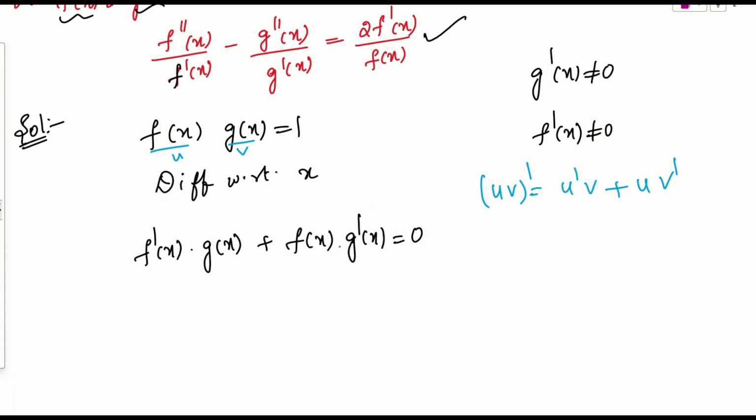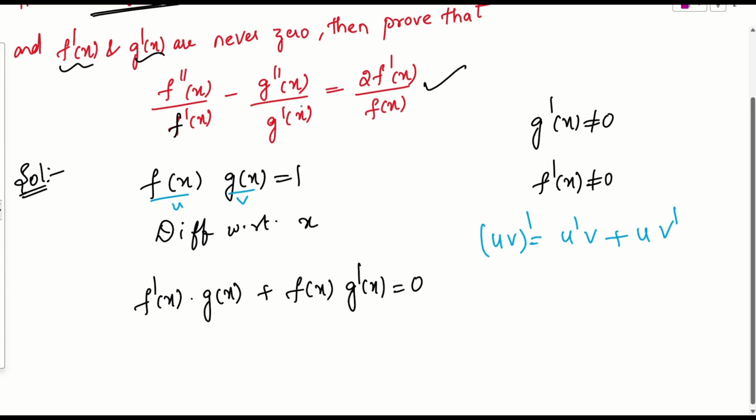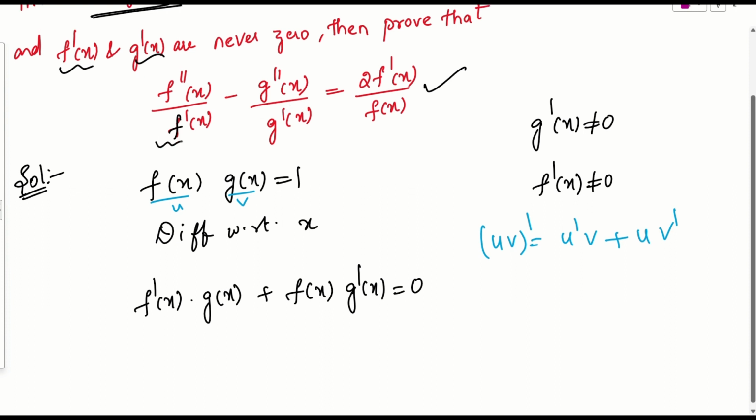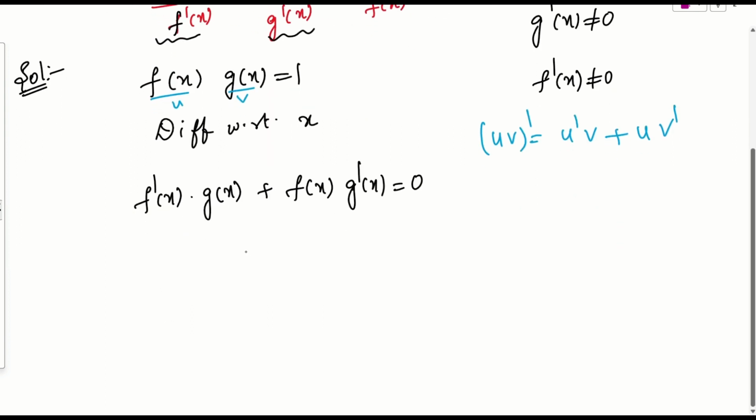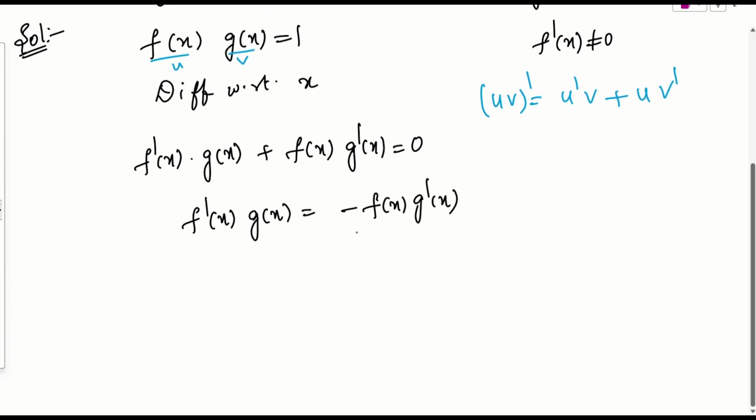If you look at what we need to prove, the f terms are on one side and the g terms are on the other side, separately. So I will try to rewrite the same thing in this format. What we have here is f dash of x into g of x. Send this to the other side: minus f of x into g dash of x. Now send g dash to this side, that is g of x by g dash. Send f dash to the other side, minus f of x by f dash.